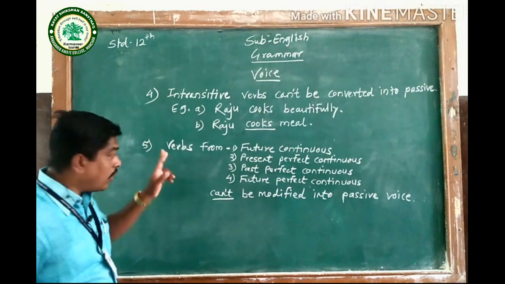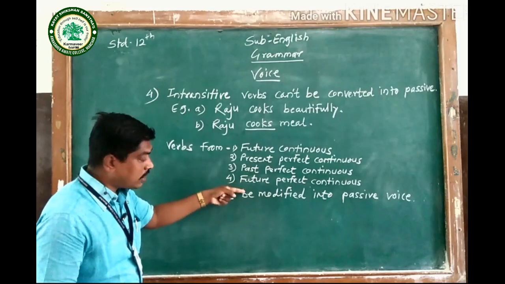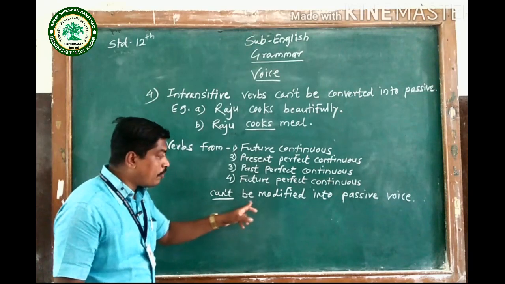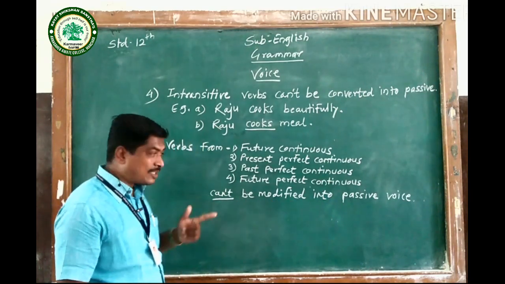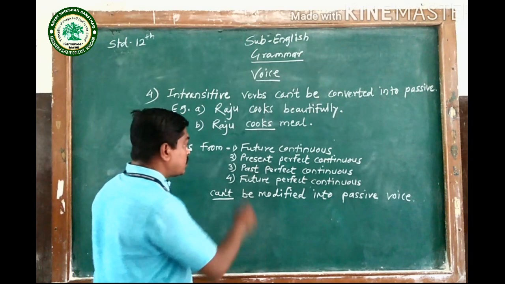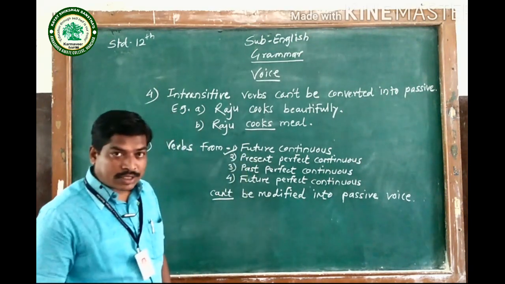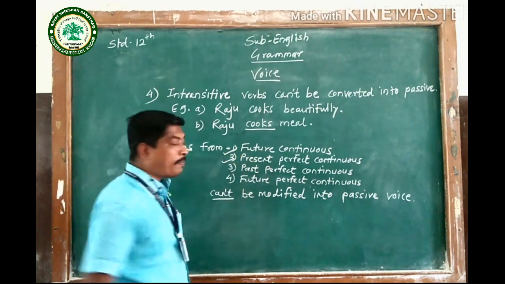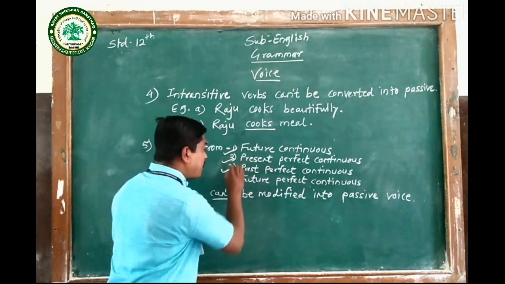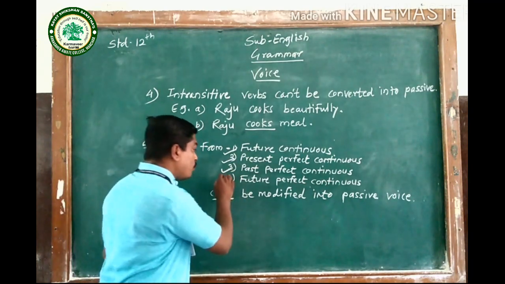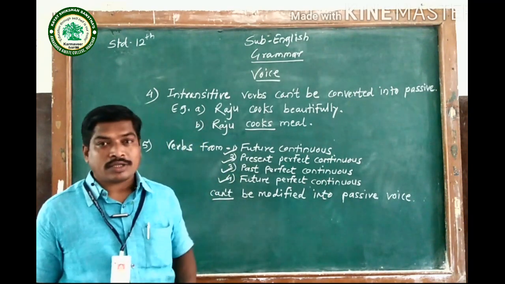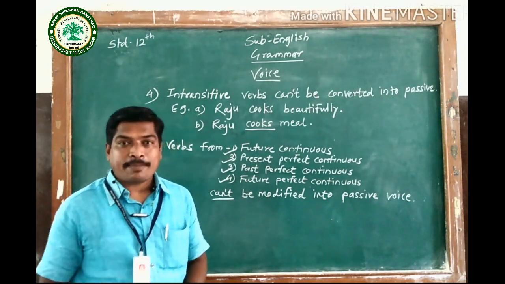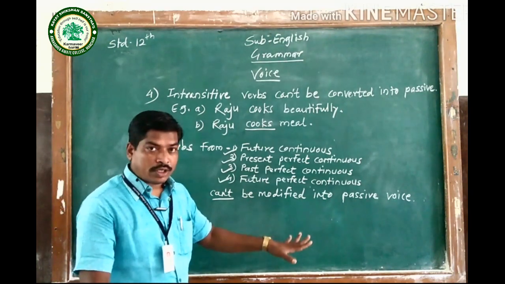Number 5: the verbs from those given aspects of the tense, the subtypes of the tense, can't be modified into passive voice. Which are these subtypes? The first one, future continuous tense, can't be modified into passive. Then present perfect continuous, then past perfect continuous and future perfect continuous. Those four subtypes, four aspects of the tense, can't be modified into passive voice.